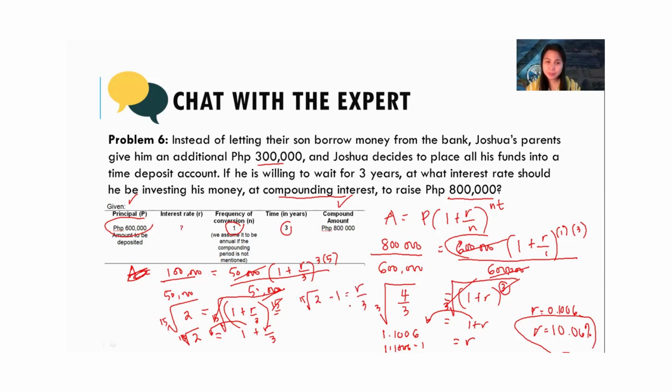To eliminate 3, I need to multiply both sides by 3. So r now is equal to 3 times the 15th root of 2, all minus 1.